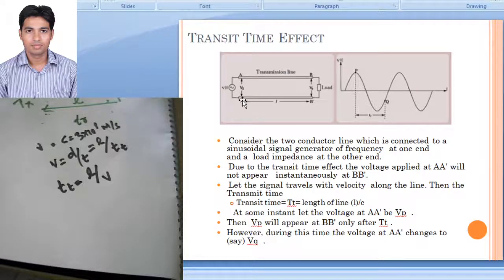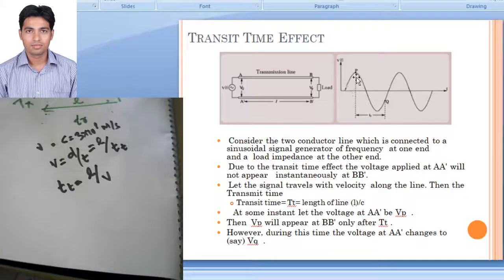So at some particular instant, let us take t is equal to t1, at the source end this voltage will be Vp, like this is shown here. P is the voltage or the amplitude at this point. Now the signal will take some finite time to reach from A to B. Over this duration, this amplitude will change from Vp to Vq. So let us take, this is 10 volt, and this will now be minus 5 volt or minus 4 volt.